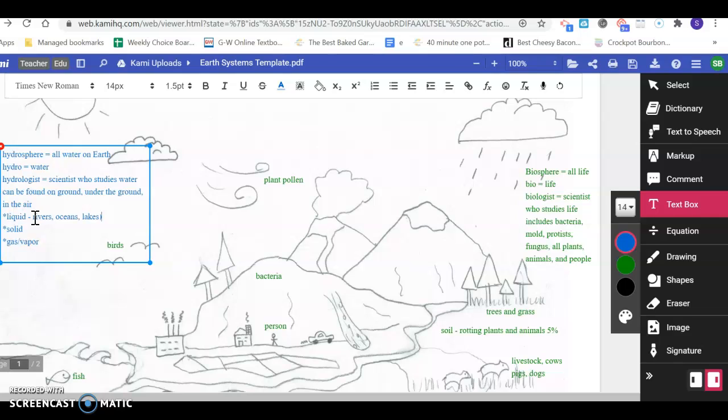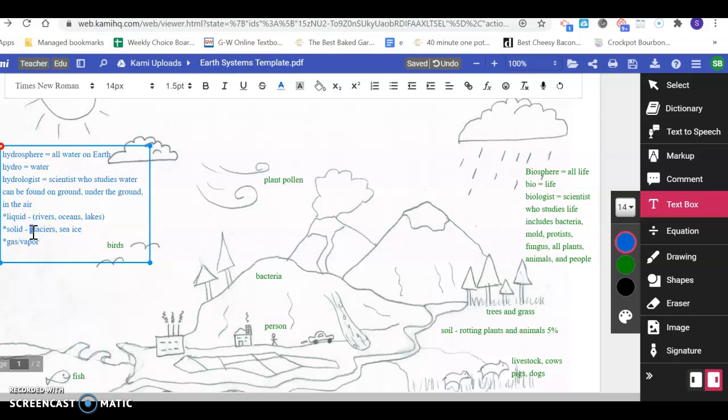This isn't all of liquid water. I'm sure there's many other places. We're just going to put some. So this is frozen water. Where can you find frozen water? What do you call it? You call it glaciers. Or you think of icebergs. Icebergs, that's called sea ice.